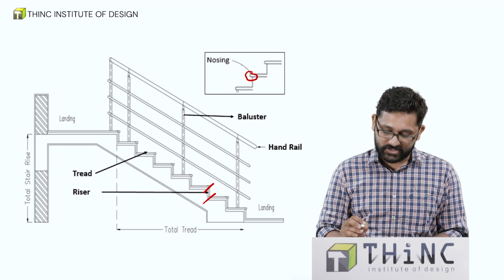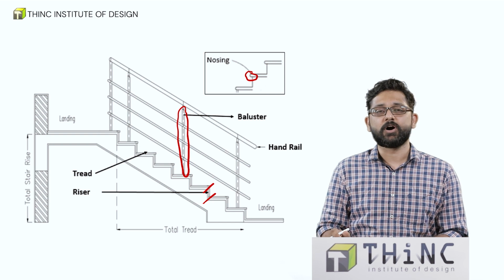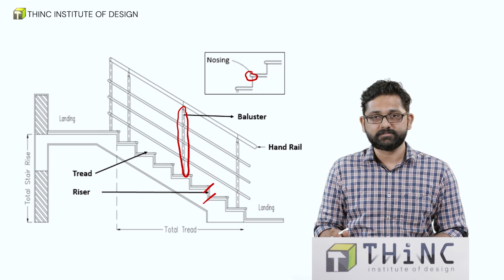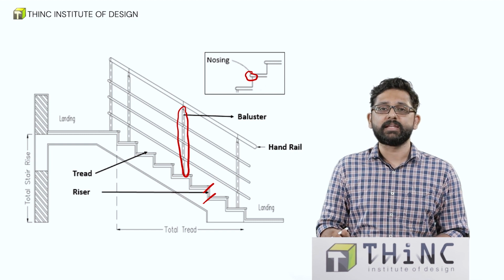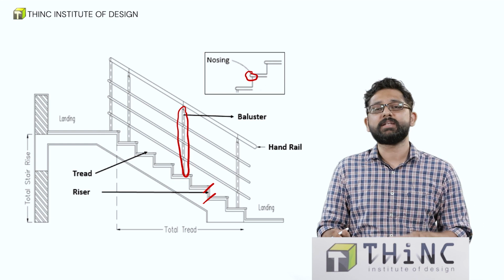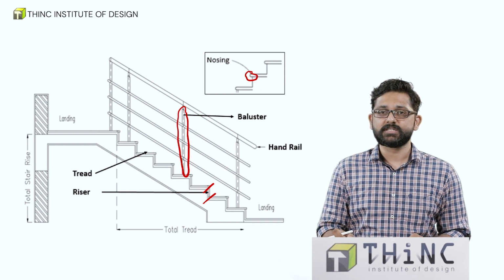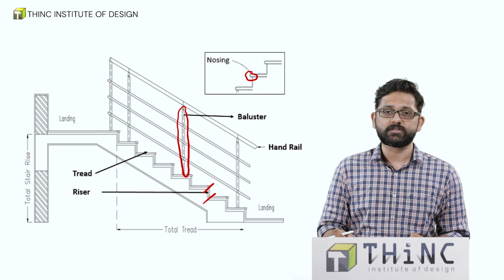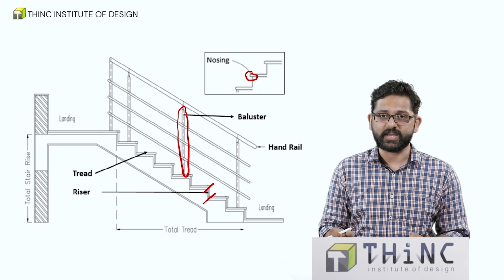Next is balusters. Balusters are actually the vertical post on which the handrails actually rest. The handrails are the inclined post which will aid us in climbing. Please note that the handrails will always be sloped in the direction that is parallel to the staircase. Next is flight. Flight is a continuous series of steps. So one staircase could have 3, 4 or 5 flights.